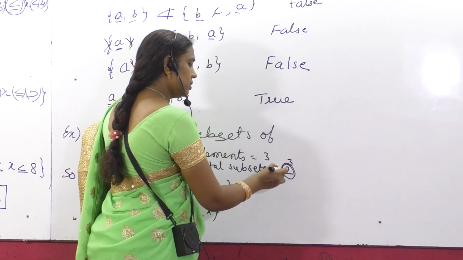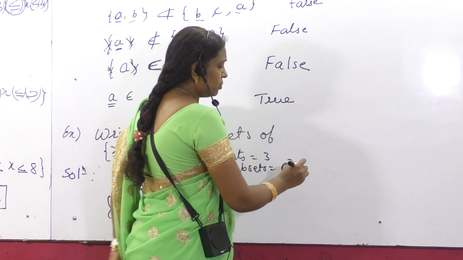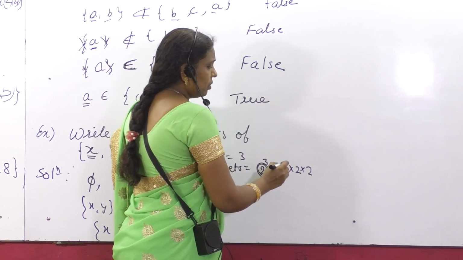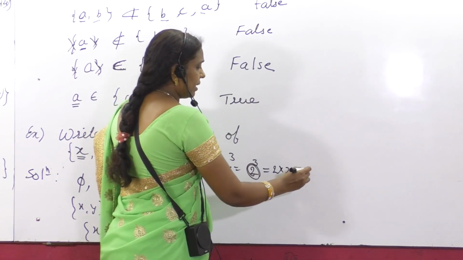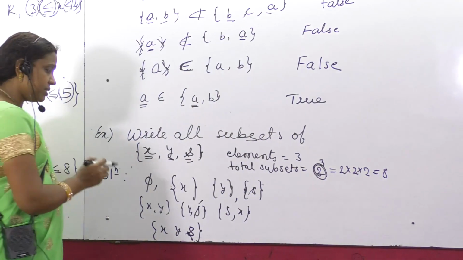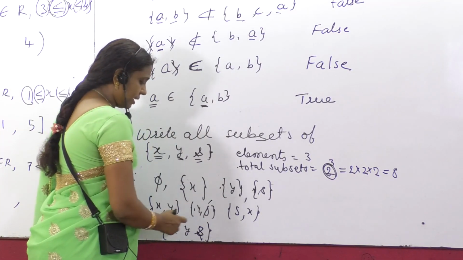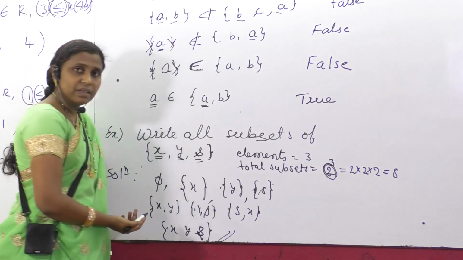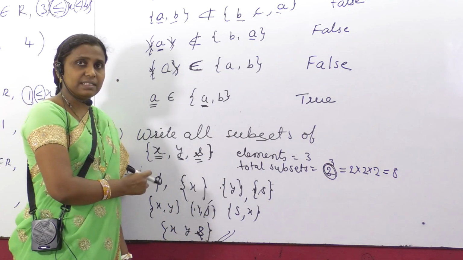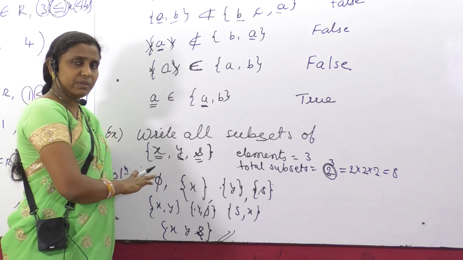The 2 is fixed every time. 2 raised to 3 means 2 multiplied 3 times: 2 2s are 4, 2 4s are 8. So are we having 8 subsets? Let's check: 1, 2, 3, 4, 5, 6, 7, 8. Yes, we are right. So this is how we can cross check or verify whether our answer is correct or not. Is this clear, everybody?